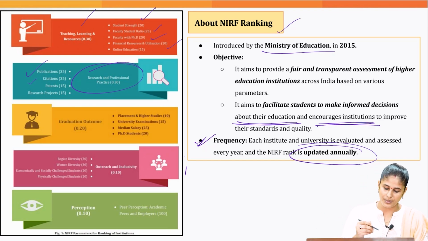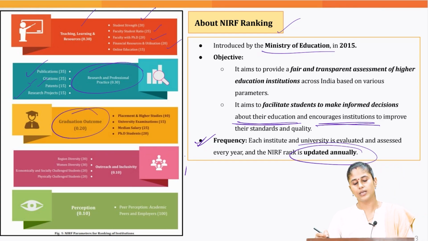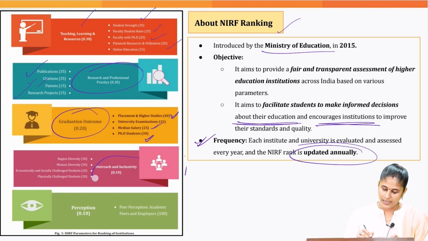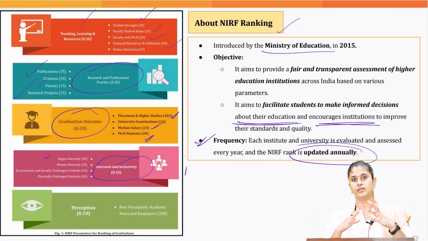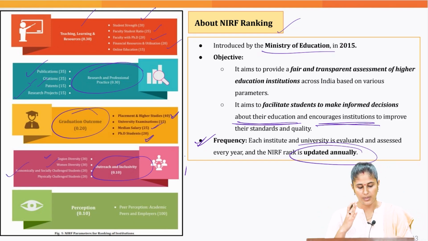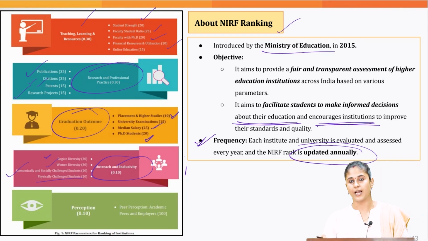in other research papers, patents, research projects, etc. Graduation outcomes, herein we are looking into the placement levels of whosoever is graduating from that educational institution, what salaries they are getting, how many students are becoming PhD scholars. Then outreach and inclusivity, herein we see whether the students are coming from different regions when it comes to India, how many women students as well as women employees are there, whether we have students from economically and socially challenged category and physically challenged category.